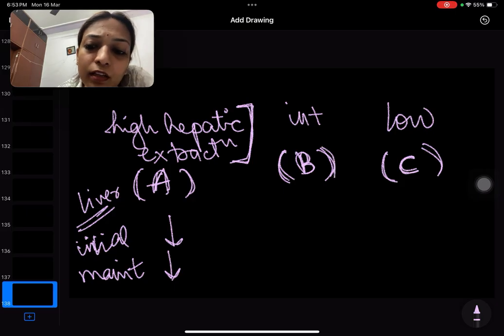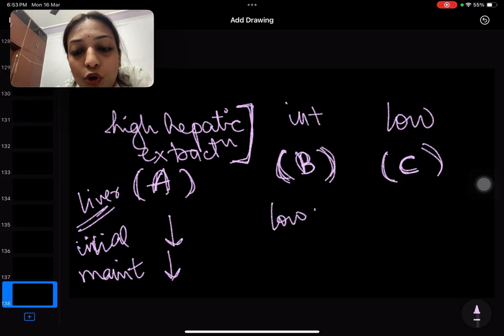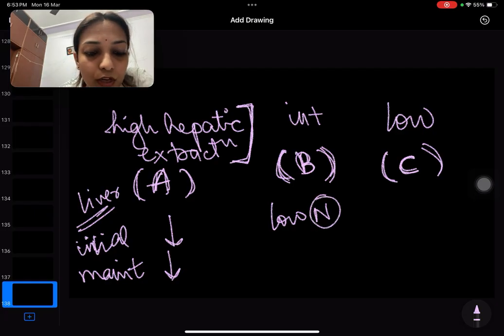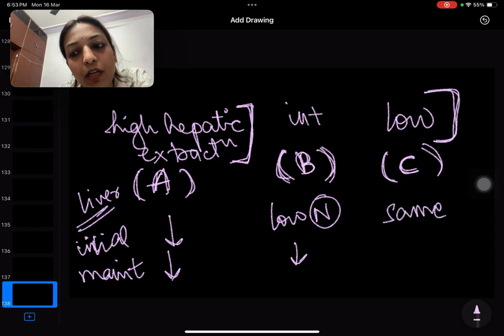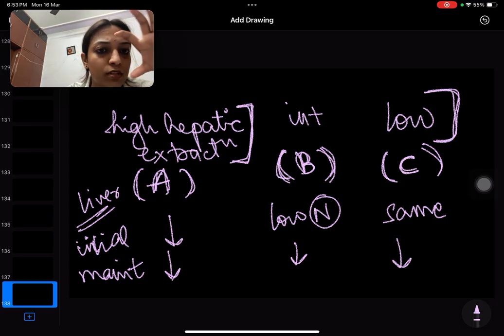Let's talk about intermediate. For intermediate, we have to put the initial dose low normal and the maintenance dose low. And for low hepatic extraction, the initial dose can be the same, but the maintenance dose has to be reduced. Think about this slide once, think about this part again, and you will be able to understand what I'm saying.